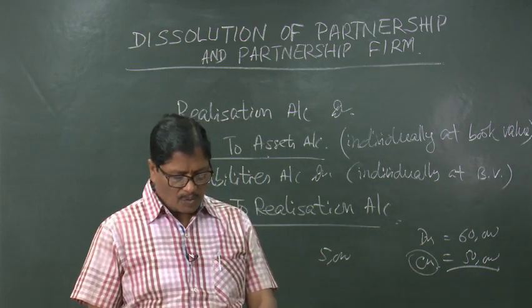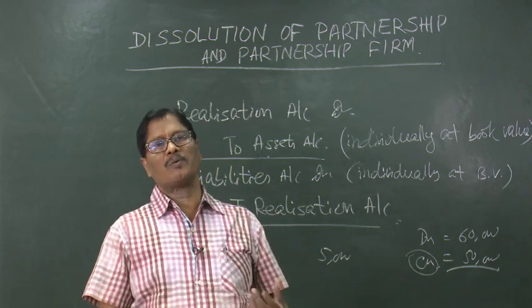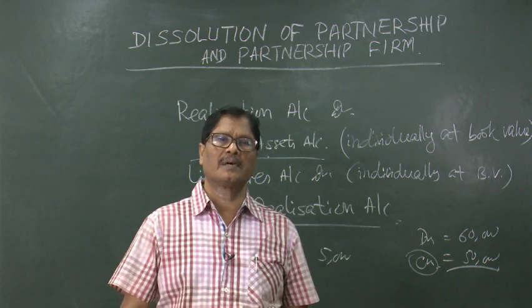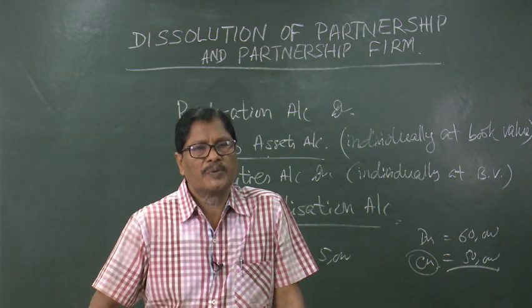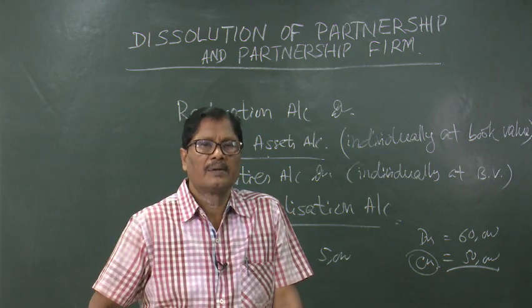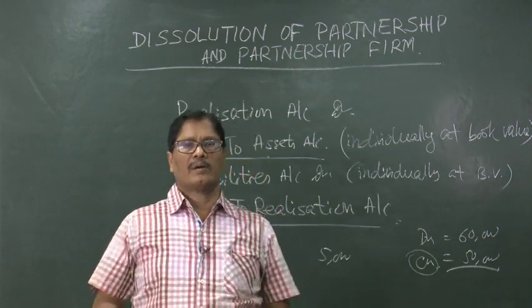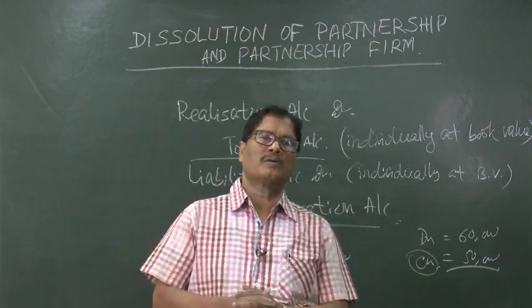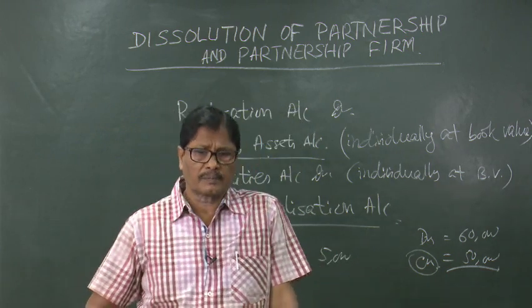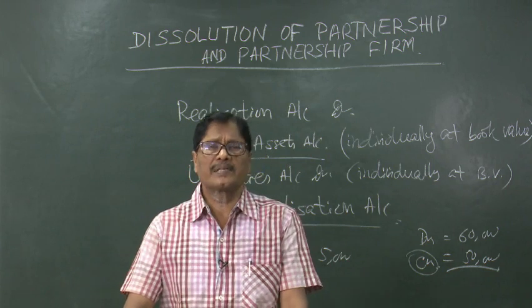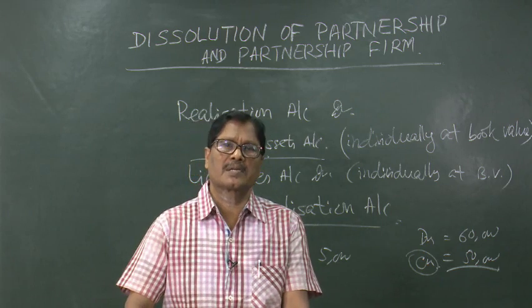Then partners' loan will have to be paid. When will the partners' loan be paid? We must have opened a partners' loan account, which is on the liability side of the balance sheet. So, that account will be closed, that means that account will be debited and cash account or bank account will be credited. Here I would like to inform you one thing more: when a partner's wife has given some loan, it is treated as an outsider's loan, not as a partner's loan.